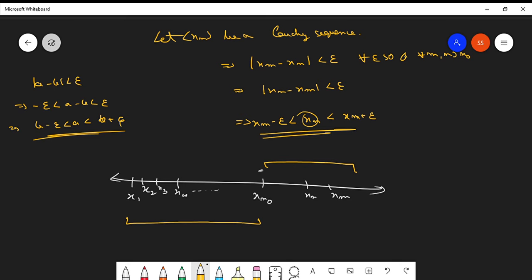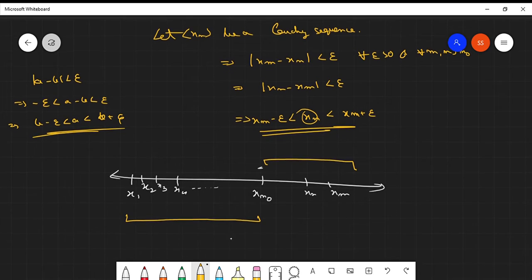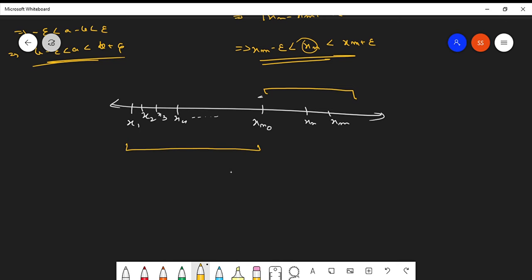So what we do is that we take the maximum. Let M be the maximum of x1, x2, and we go up till xn naught minus 1. Okay, and let's say we take xn naught also, and the rest of the part is obviously less than xm plus epsilon, so we take this.